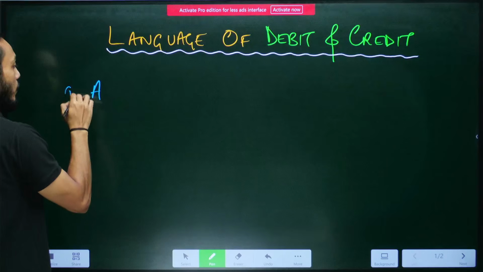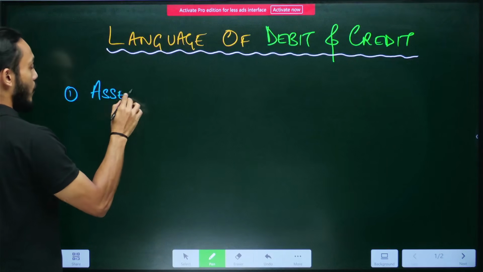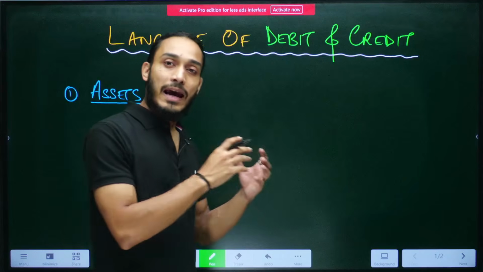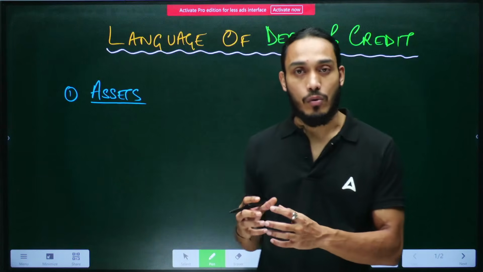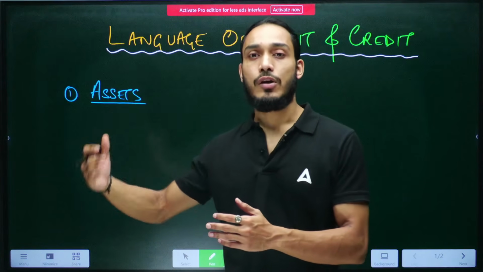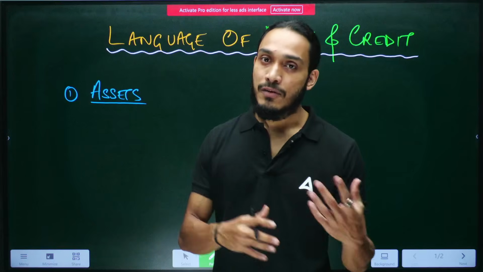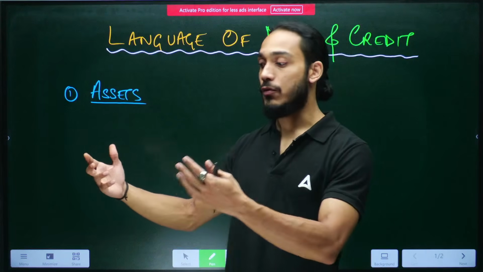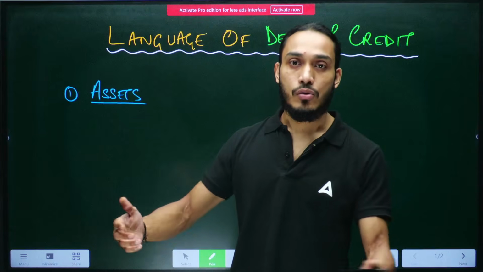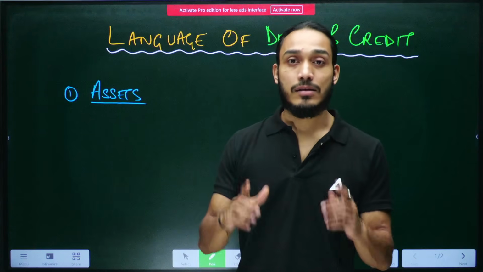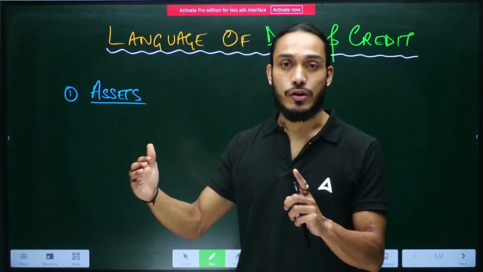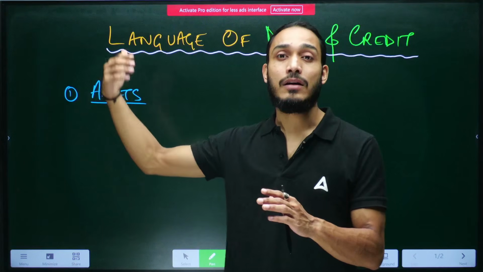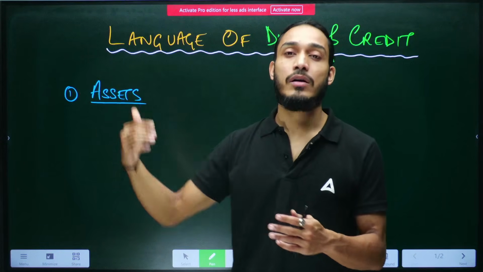The first one would be assets. So what are assets? Let's understand this. Assets are anything that a business or an enterprise owns that can be used to generate income. Say, for example, a business cannot run without furniture. So furniture would be assets if that furniture is helping the business operate and helping the business directly or indirectly to earn an income.